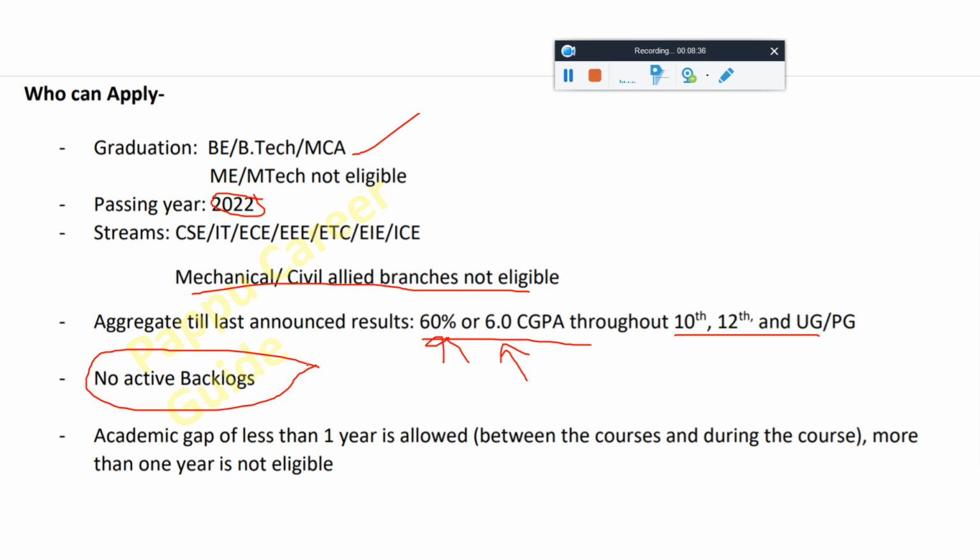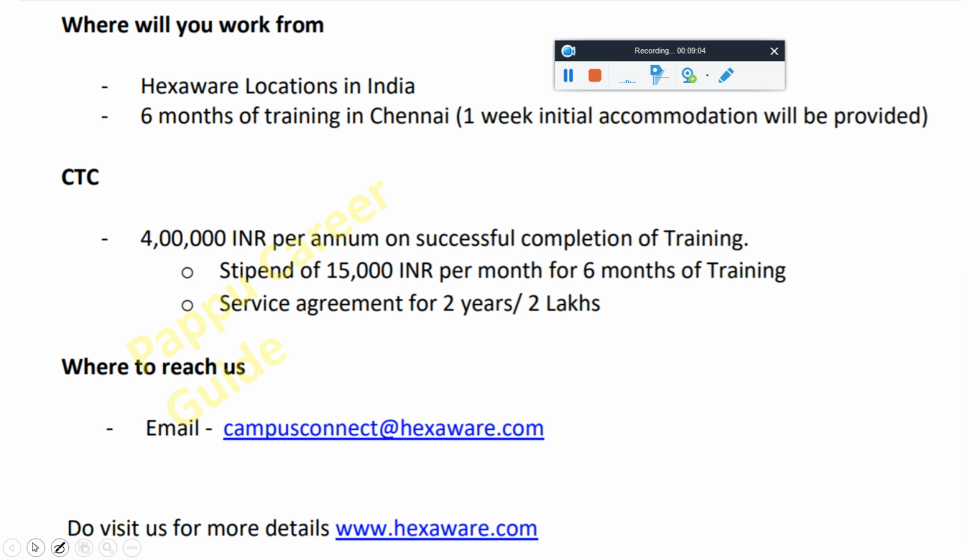If you still have any active backlog, just clear it right now, because there should be no active backlog. This will be checked during your HR interview. Before the HR interview, just complete any active backlog. If you don't have any, then don't worry. Academic gaps of less than 1 year are allowed between the courses and during the courses. More than 1 year is not eligible. A 12 month education gap, or you can say a 1 year gap, is also allowed.